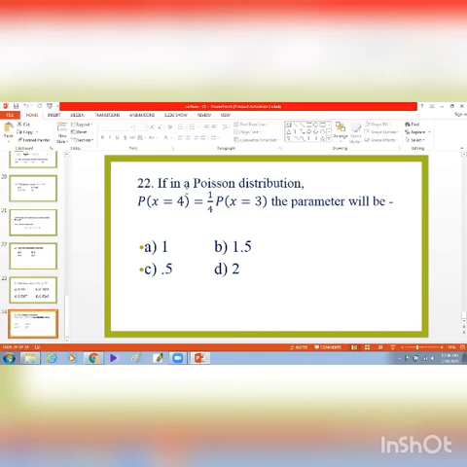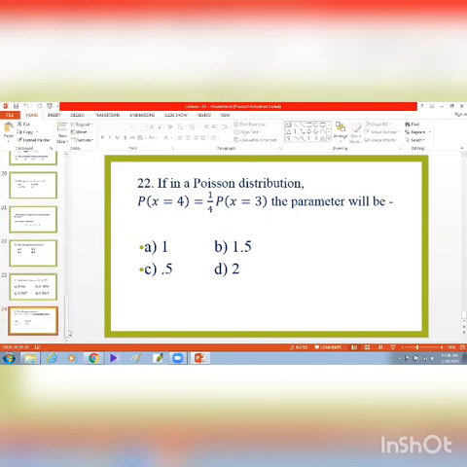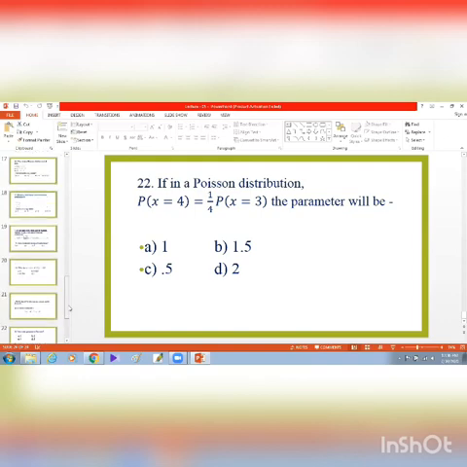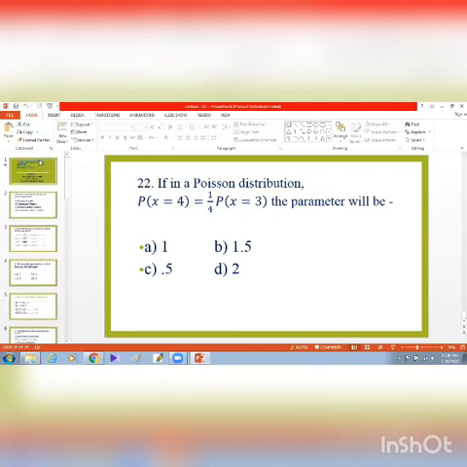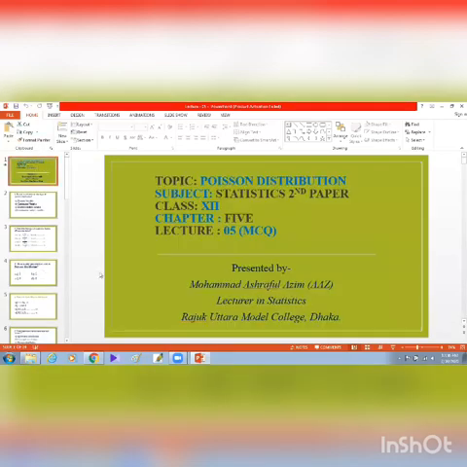And question number 22 is the same kind of question. If in a Poisson distribution this equals this, what will the parameter be? So parameter determination is most important in this chapter, and that type of question we have solved in the theoretical class. After completing the chapter, you should practice this type of MCQ, and if you complete these MCQs, you will be able to answer any question of the chapter, especially in MCQ.